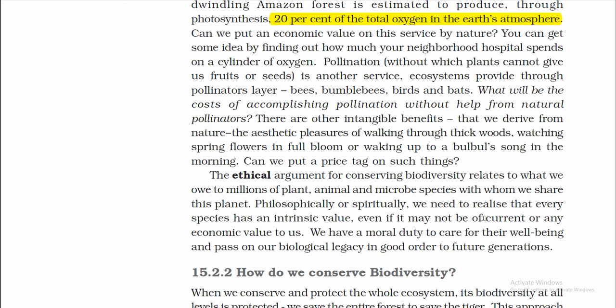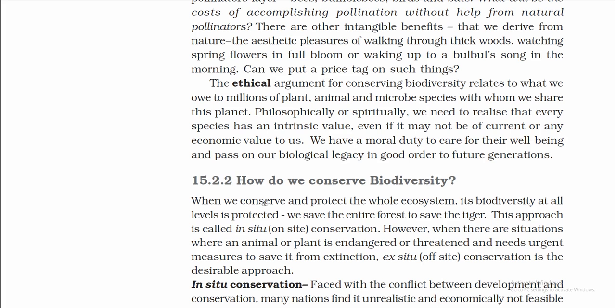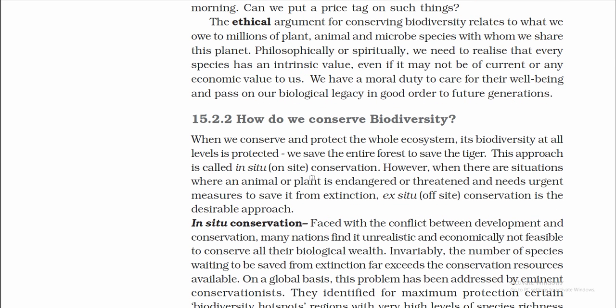Philosophically or spiritually, we need to realize that every species has an intrinsic value. Even if it may not be of current or any economic value to us, we have a moral duty to care for their well-being and pass on our biological legacy to future generations. How do we conserve biodiversity?